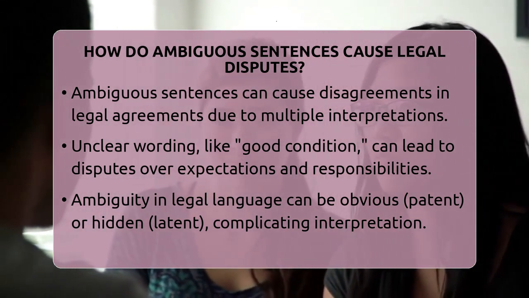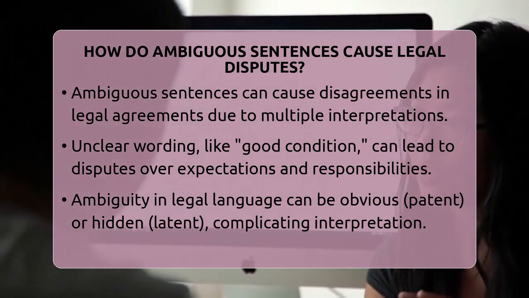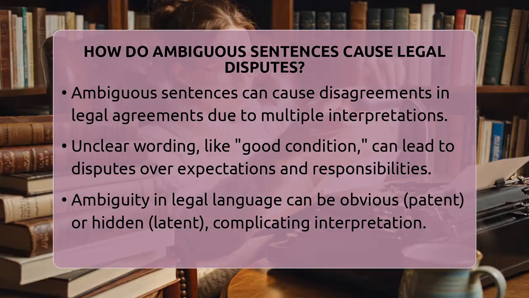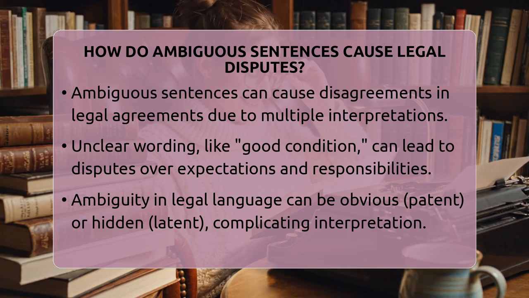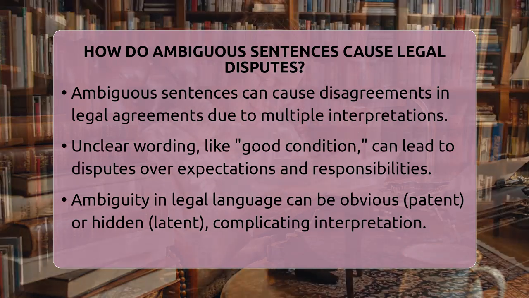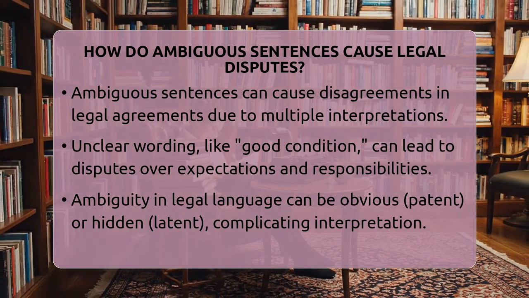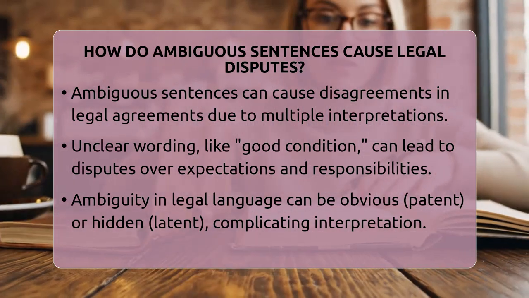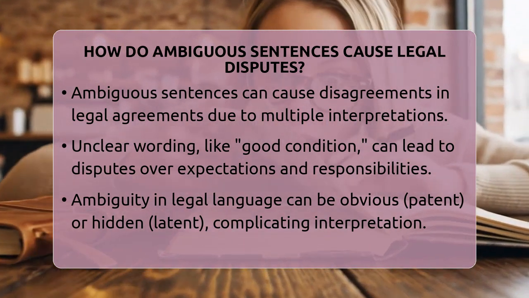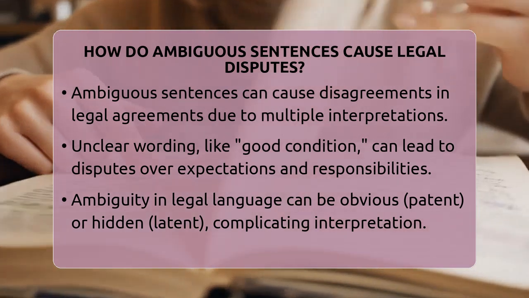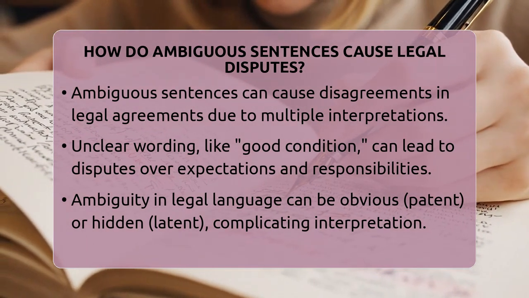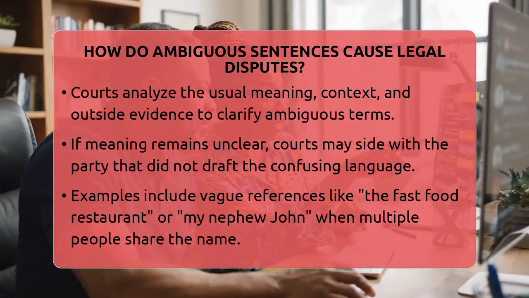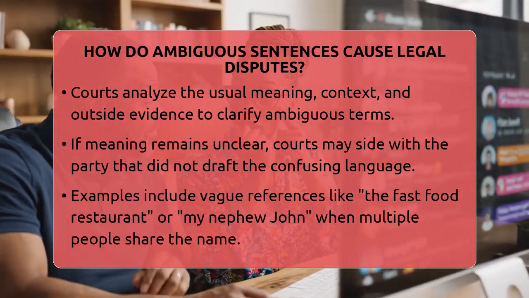Ambiguous sentences are statements that can be understood in more than one way. In legal settings, this often causes problems because different people interpret the same words differently. When a contract or legal document is not precise, each side might have a different idea of what is expected or allowed. This can lead to conflicts over rights, responsibilities, or payments.